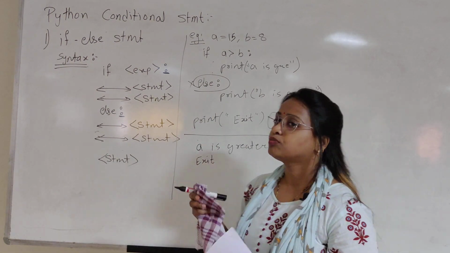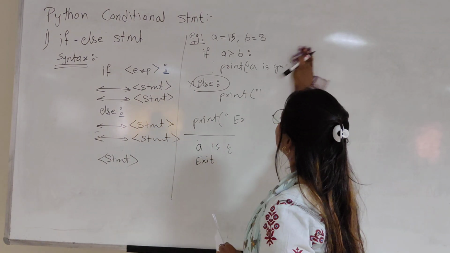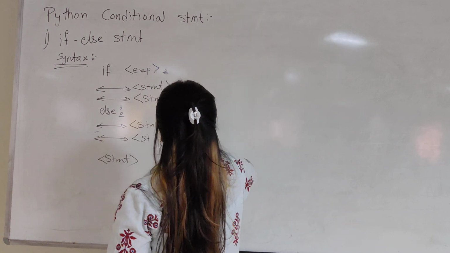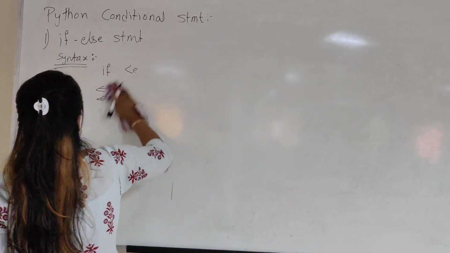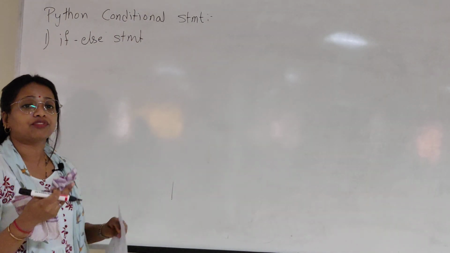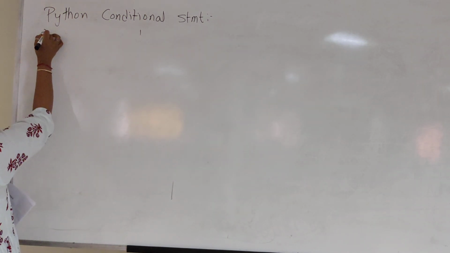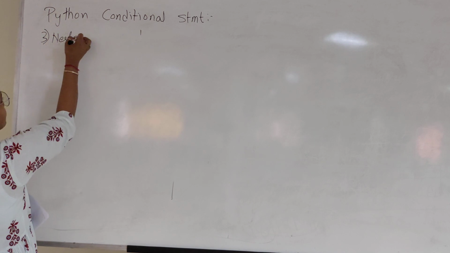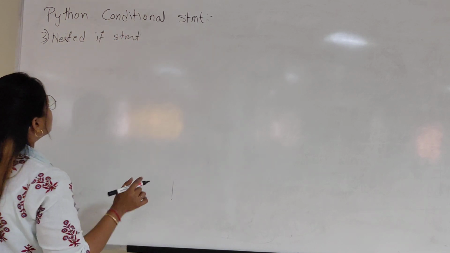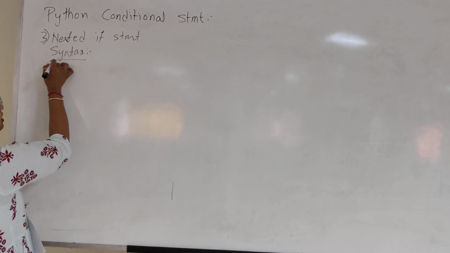Now we'll next move to the nested if. Okay, what is nested if? Nested if means if inside if. If inside if. So we already know what is if, what is if else. Now the third is nested if. Nested if statement. Okay, I'll tell you first the syntax of this, then we'll take an example.